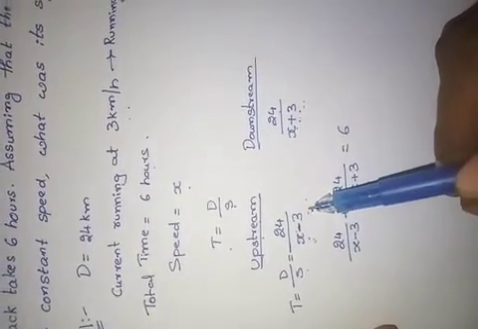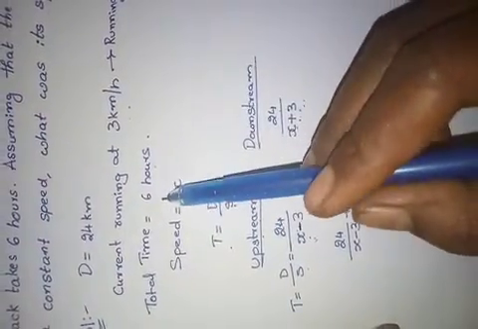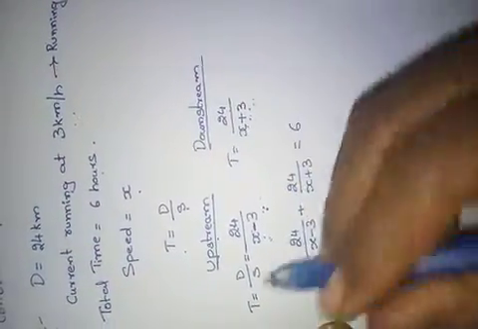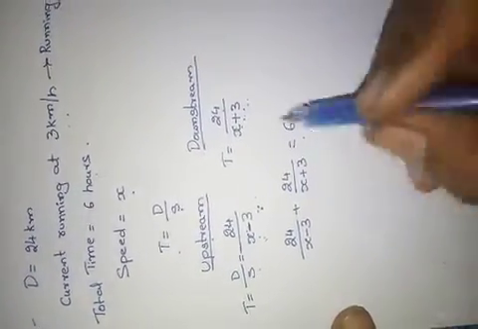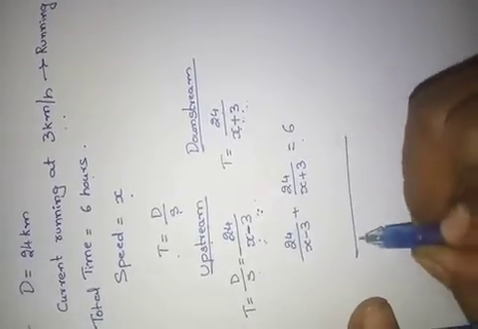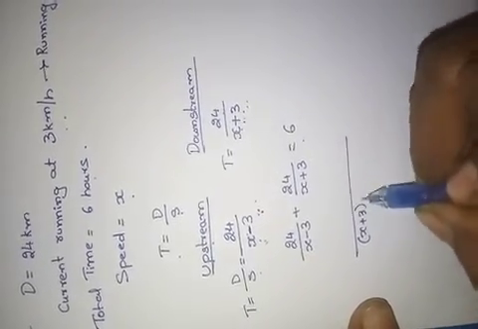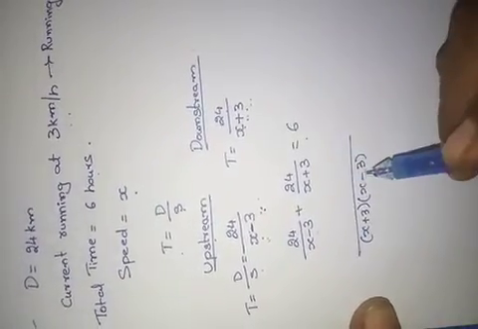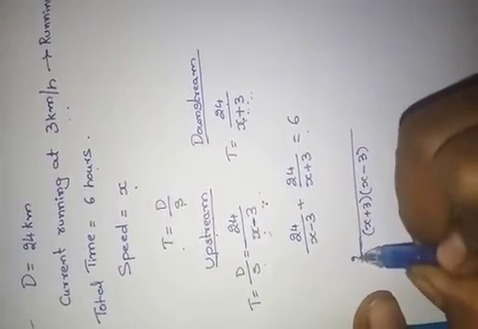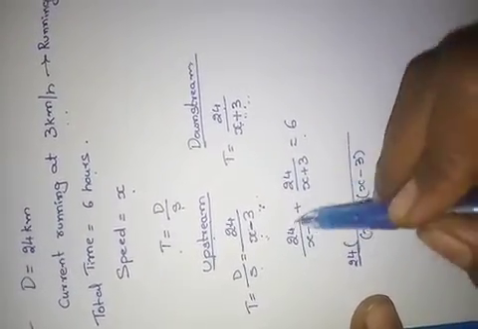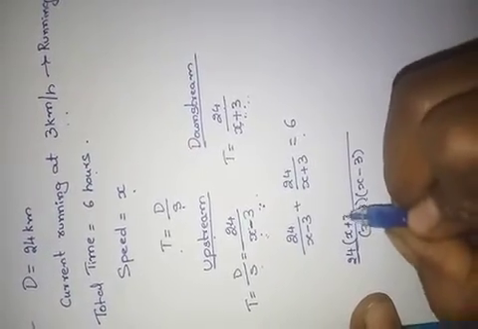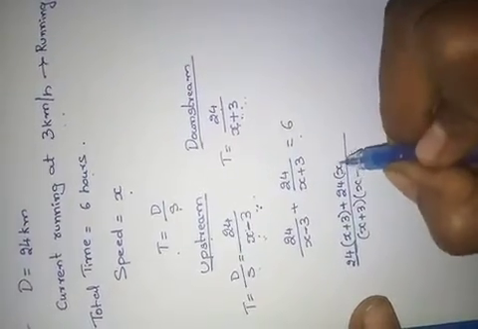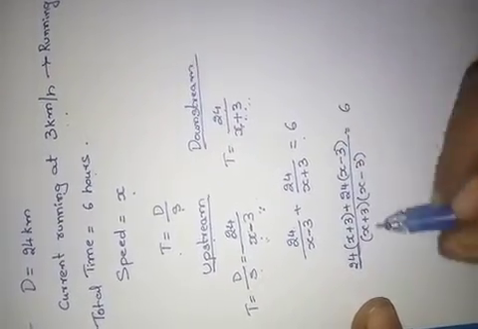Did you understand? Here see, what is the total time taken? 6 hours. Upstream plus downstream time equals total time, which is 6 hours. Now solve this. Shall I take LCM? It is x plus 3 into x minus 3. Then what will it become? Cross multiplying, 24 into x plus 3 plus 24 into x minus 3 equals 6.